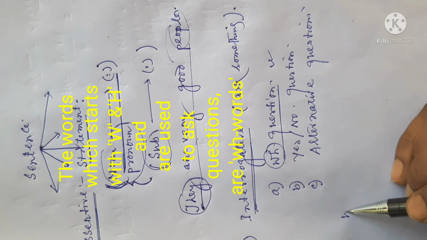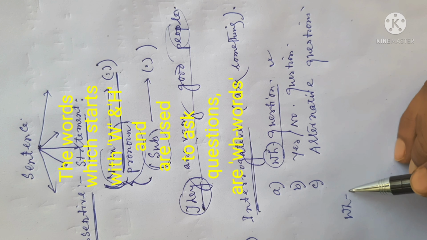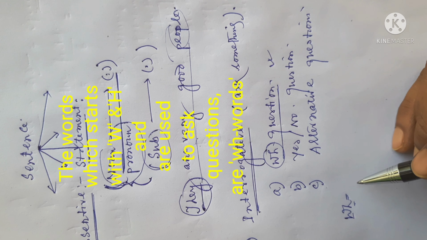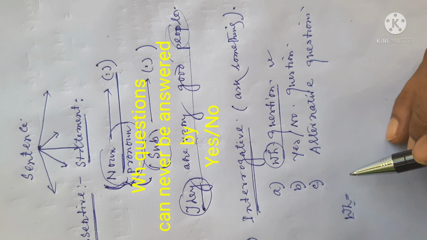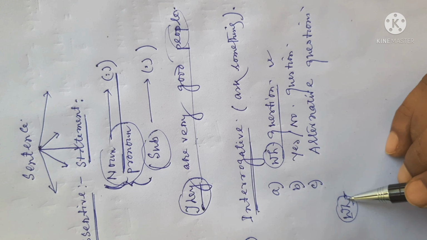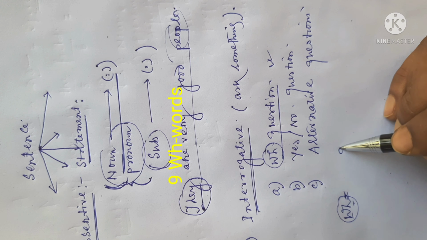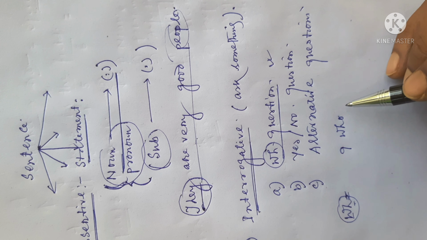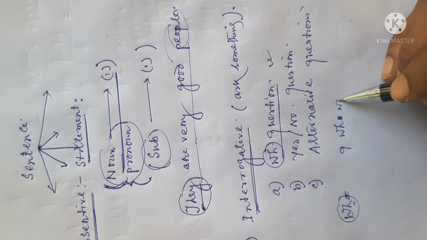The words which start with W and H, and they are often used to ask questions which cannot be answered by yes or no. Those types of words are called WH words. In English grammar, there are only 9 WH words. How many? There are only nine WH words.